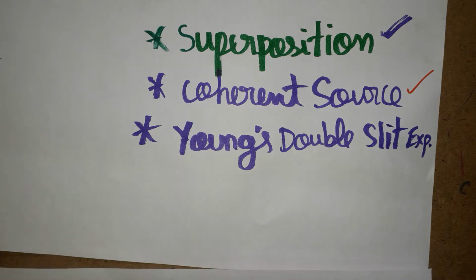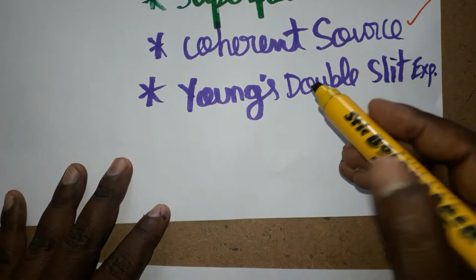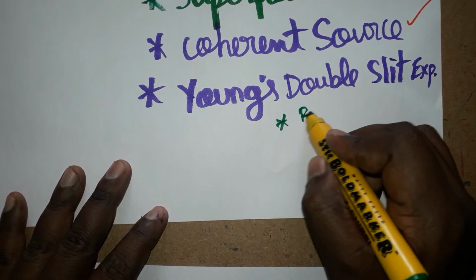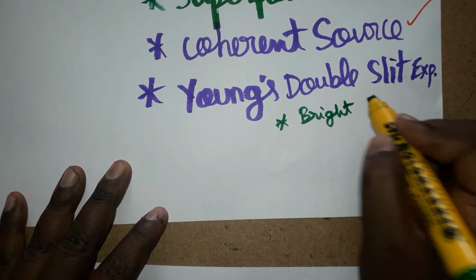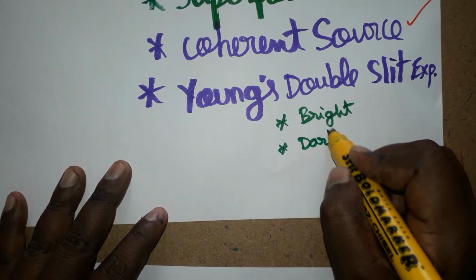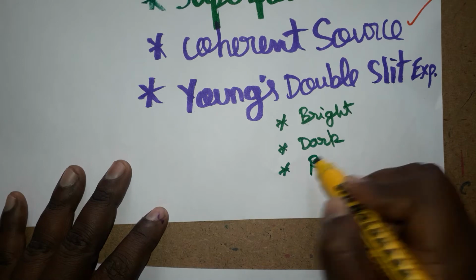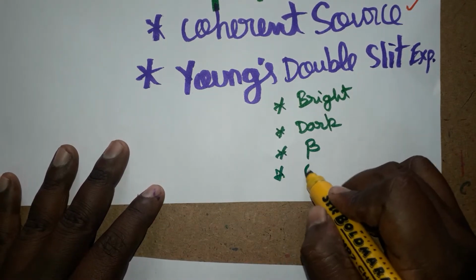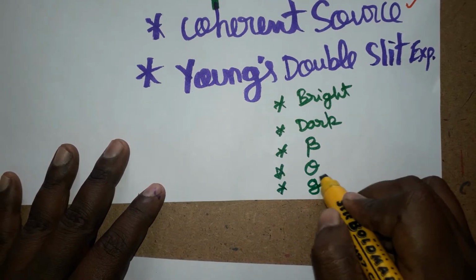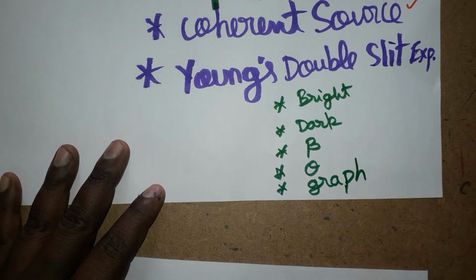Under Young's double slit experiment, we are going to see bright fringes, dark fringes, fringe width, angular fringe width and graph. These are the topics we are going to discuss.